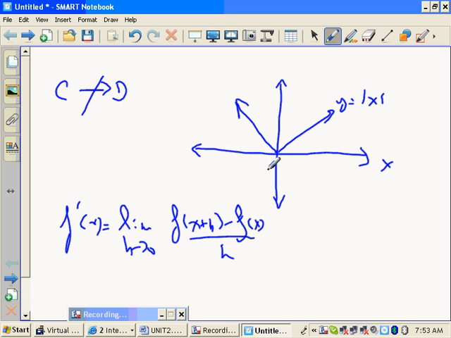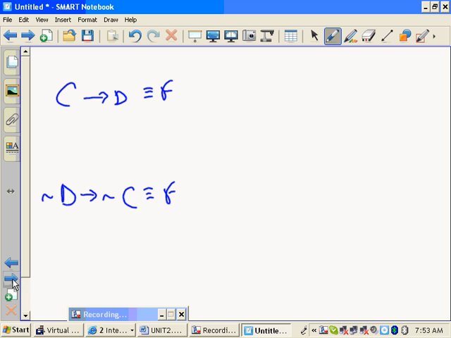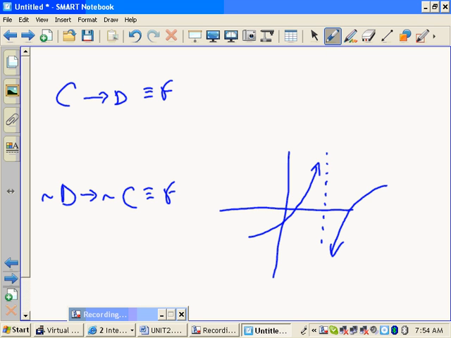Something with a vertical asymptote. Okay, let's try that. So let's say I have a function with a vertical asymptote. It goes to positive infinity here, and let's say this is x equals 2 or something, there's a negative infinity there. It's not continuous, and it's not differentiable, because look what the derivatives are doing on this side. What's the derivative here? As they get closer and closer to the vertical asymptote, what's the slope of a tangent line?